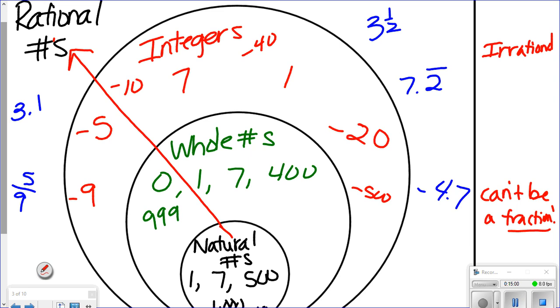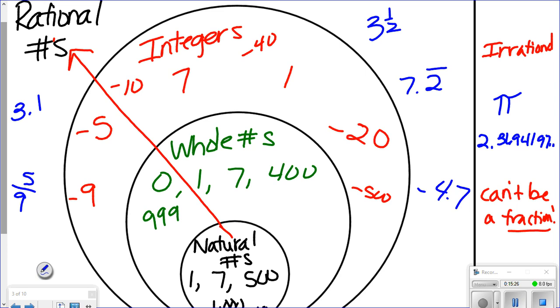Not all. Watch this. What if I have something like this? 2.3694197 goes on and on and on. That's an example of something I cannot make into a fraction because I don't really know where it's going to end or what number is going to come next. Another example of an irrational number would be pi. Why would pi be irrational? It goes on forever. Yeah, it goes on forever.